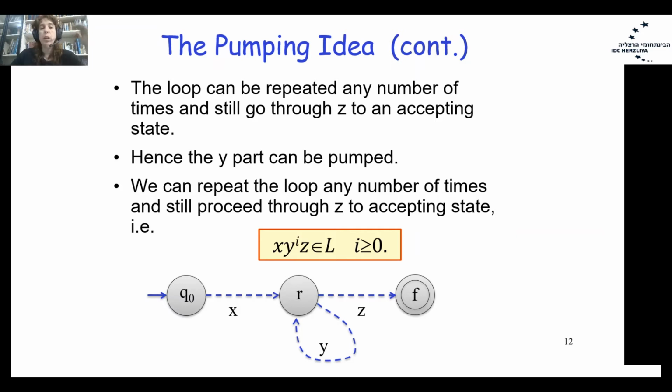So, if we have the prefix that leads to some state R, a loop in R, and then the suffix that leads to the accepting state, the word x y to the power of i z will also belong to L because we will finish reading the word in an accepting state. And it will be true for any i greater than or equal to 0.